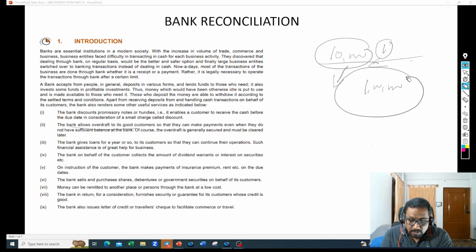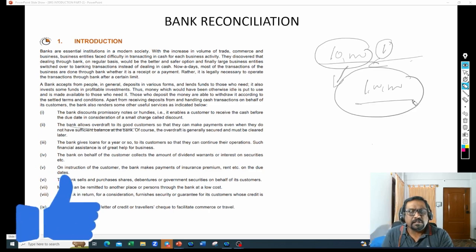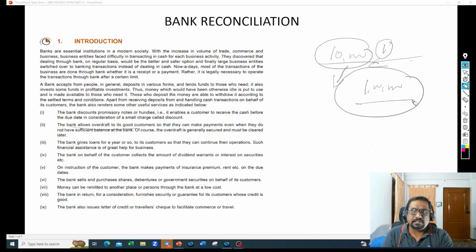Right? So this 1 lakh overdraft facility, can everybody get a 1 lakh overdraft facility? No. They don't give this overdraft facility to all the people. They will ask for some security, collateral security. If you are a salaried employee, they will take a pay slip. They will take some security measures while providing this overdraft facility. Similarly, they will give this overdraft facility to business people by taking some collateral security.